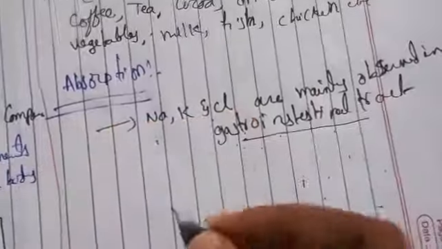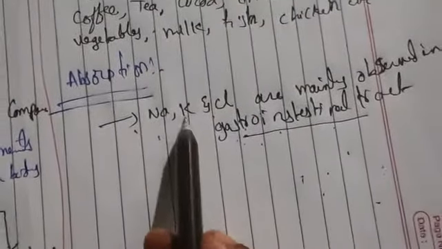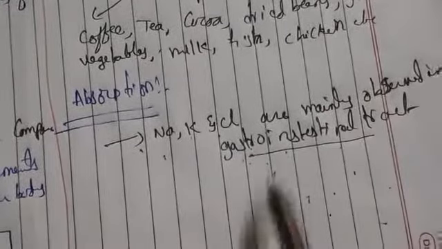We call it the gastrointestinal tract. So this is the first point: sodium, potassium and chlorine are mainly absorbed in the gastrointestinal tract.